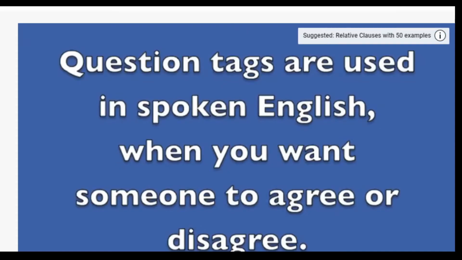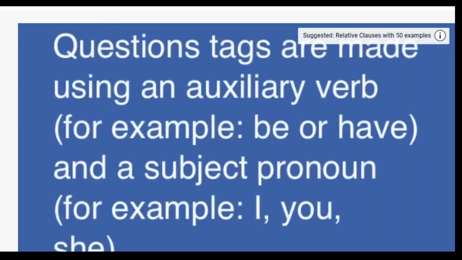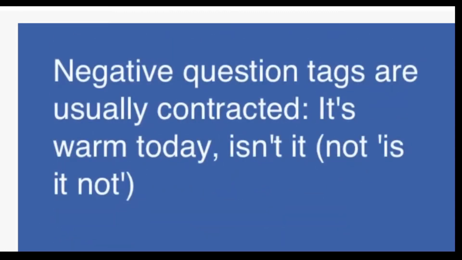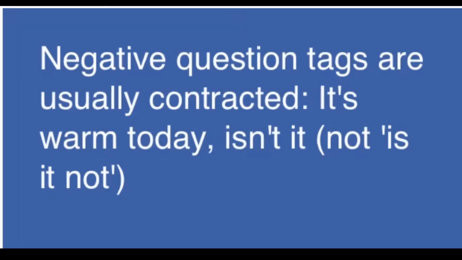So let's check out some examples through a video. When you want someone to agree or disagree, question tags are made using an auxiliary verb, for example be or have, and a subject pronoun, for example I, you, she. Negative question tags are usually contracted. It's warm today, isn't it? Not, is it not?